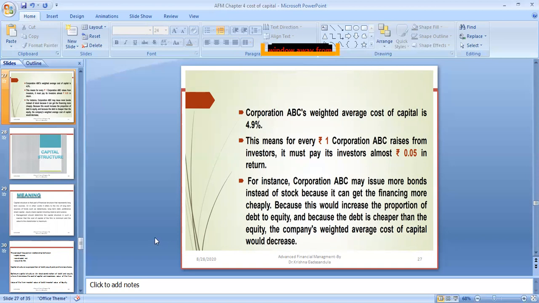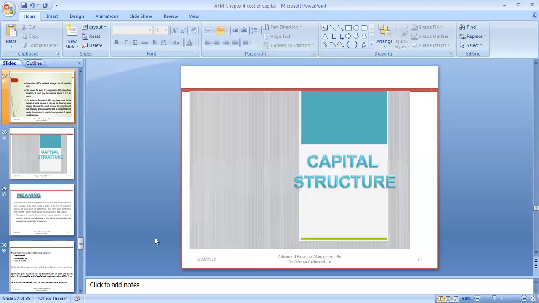One more thing: if debt is cheap and you borrow more, then your WACC, weighted average cost of capital, would also be less. That is about cost of capital.